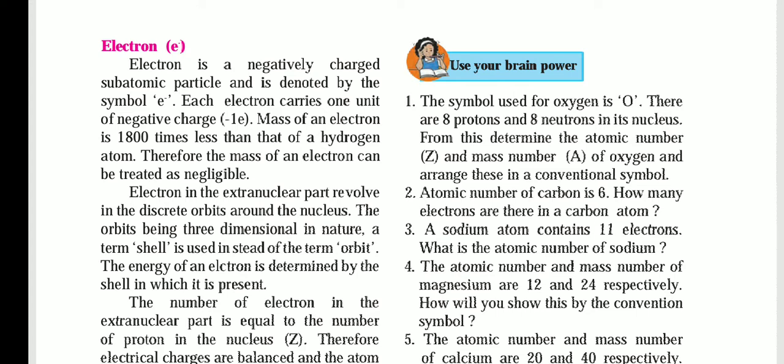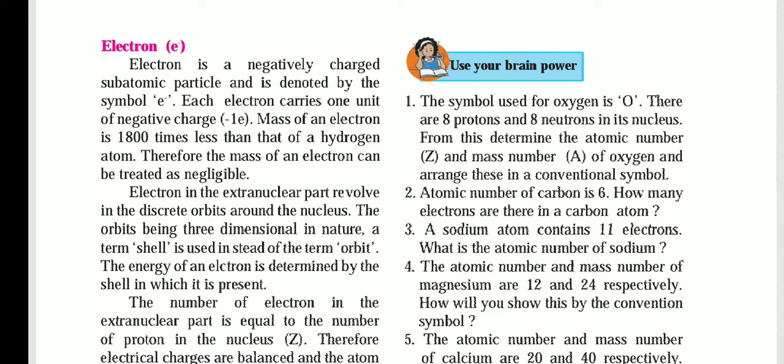Okay, electron is the extranuclear part, means it is not in the nucleus, it is around the nucleus. Okay, the orbit became three dimensional in nature. The term shell is used instead of the term orbit. The energy of the electron is determined by the shell in which it is present. The electron is outside the nucleus in a shell or an orbit. The path in which the electron is revolving around is known as the shell. How much energy the electron has also depends on the shell in which it is present.